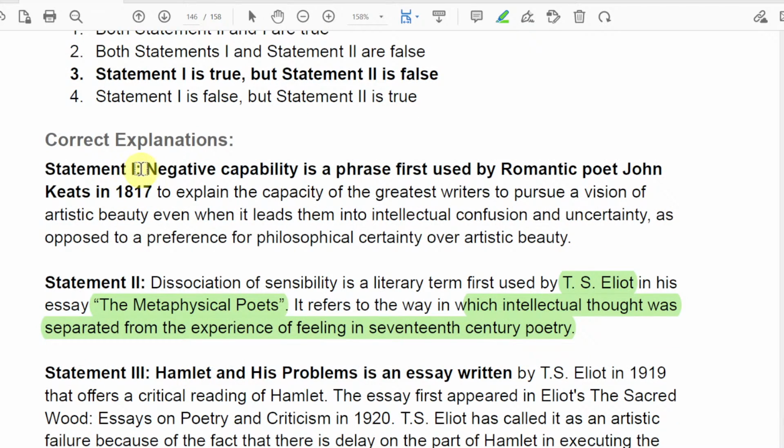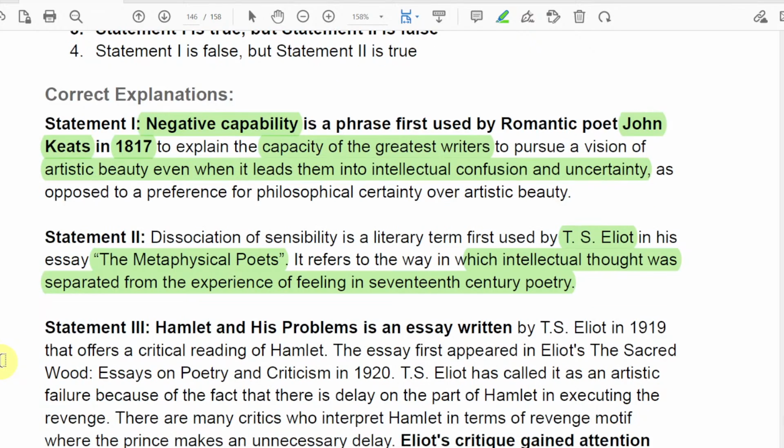I hope you understand. Negative capability is by John Keats. It was in the letter that he wrote to his brother Tom, right? And it explained the capacity of the greatest writer to pursue a vision of artistic beauty even when it leads them into intellectual confusion and uncertainty. He gave the example of Hamlet as well, right?